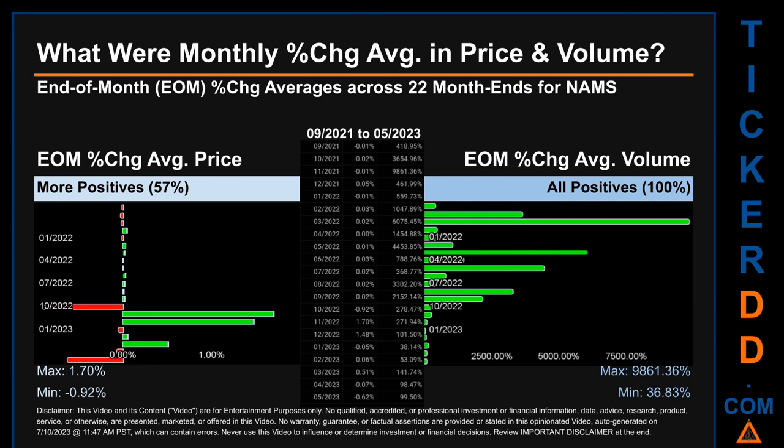Price saw an end-of-month max of 1.70% in average percentage change along with a minimum of -0.92%. For volume, the maximum and the minimum monthly percentage change were respectively 9,861.36% and 36.83%.